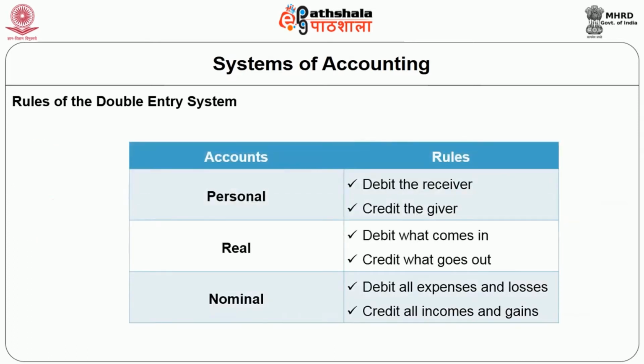The rules for the double entry system are: for accounts of personal nature, debit the receiver and credit the giver. Whereas in real accounts, debit what comes in, credit what goes out. For nominal accounts, debit all expenses and losses, credit all incomes and gains.